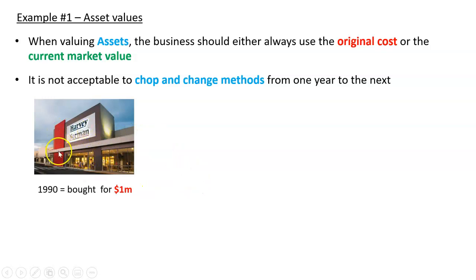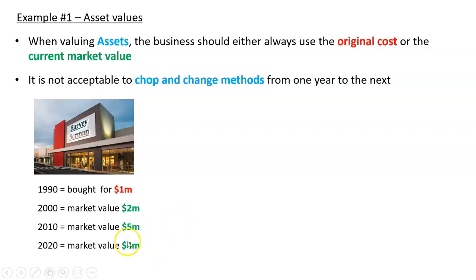Let's say Harvey Norman owns this shop and they bought it in 1990, when property prices were much lower, for $1 million. In the year 2000, the market value was $2 million. So this is the original cost, we'll put that in red, and market value in green. In 2010, the market value was $5 million. And then because of COVID, the property market cooled a little bit and it was worth $4 million. How should we value that property?